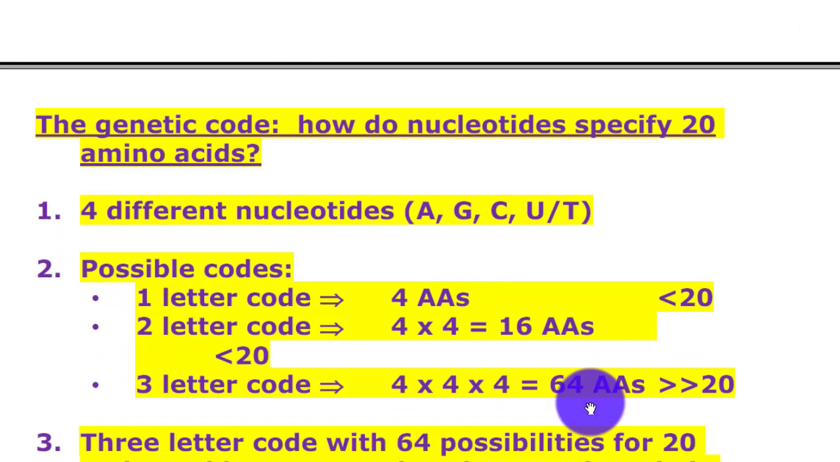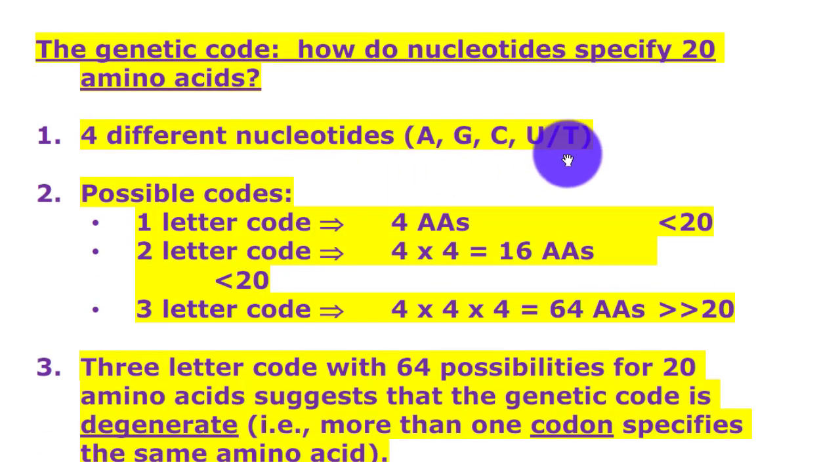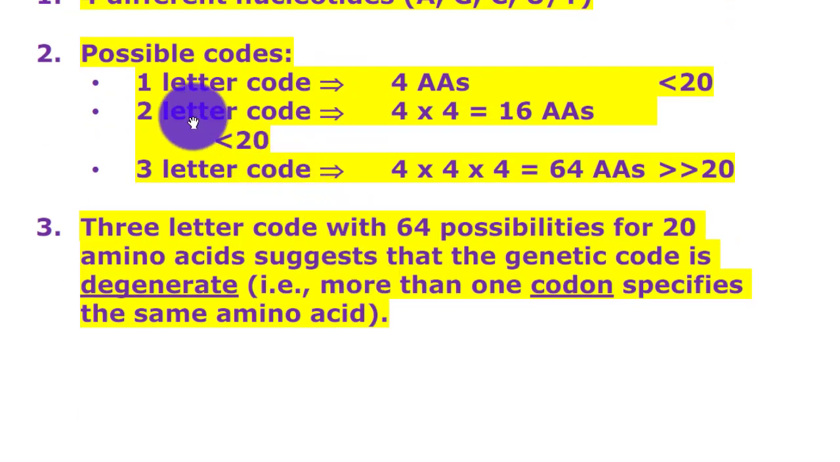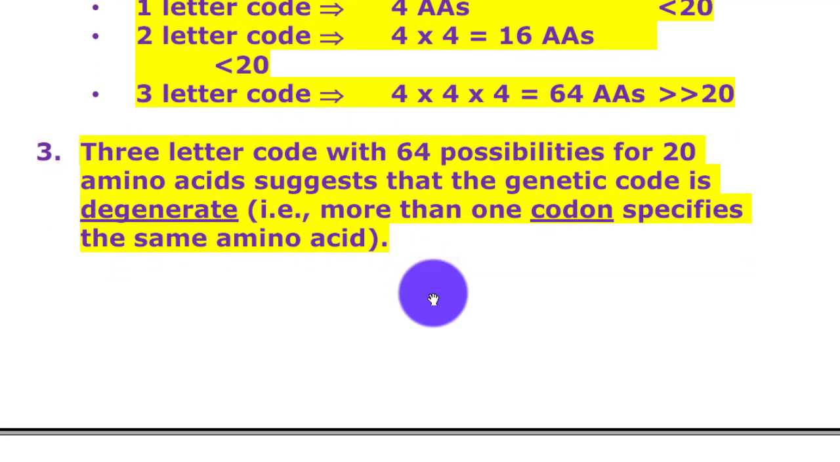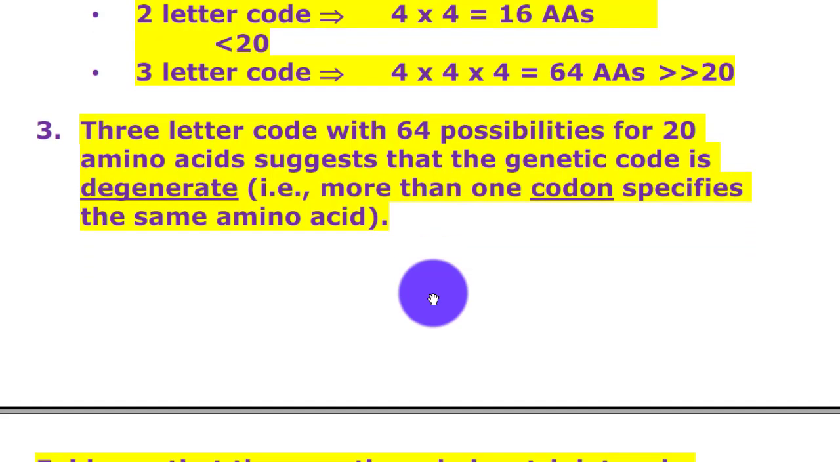The genetic code: how do nucleotides specify 20 amino acids? 4 different nucleotides: A, G, C, U, T. Possible code: 1 letter, 4 amino acids; 2 letter, 16 amino acids; 3 letter, 64 amino acids. The 3-letter code with 64 possibilities for 20 amino acids suggests that the genetic code is degenerate: more than one codon specifies the same amino acid.